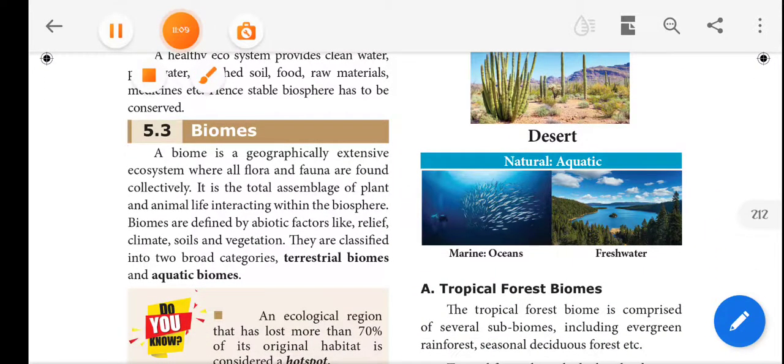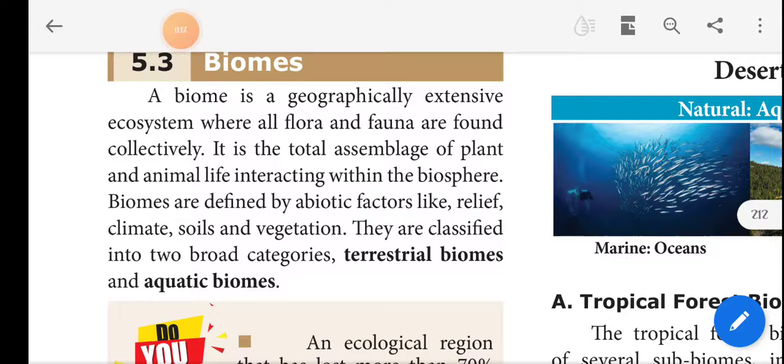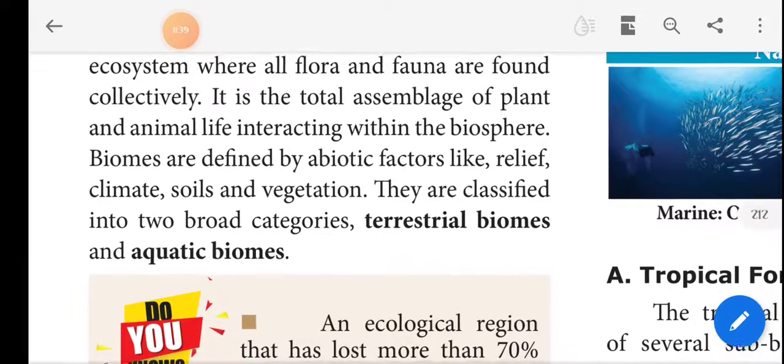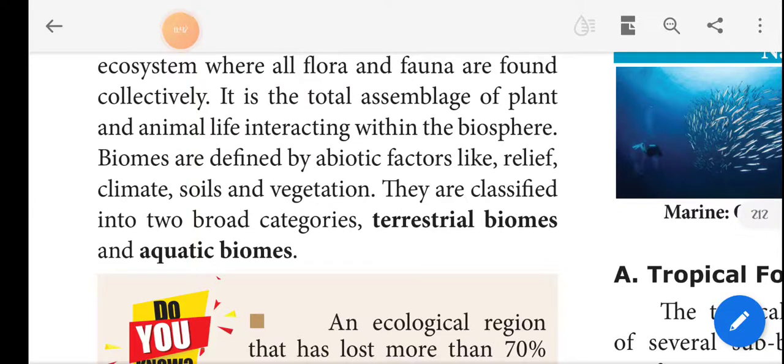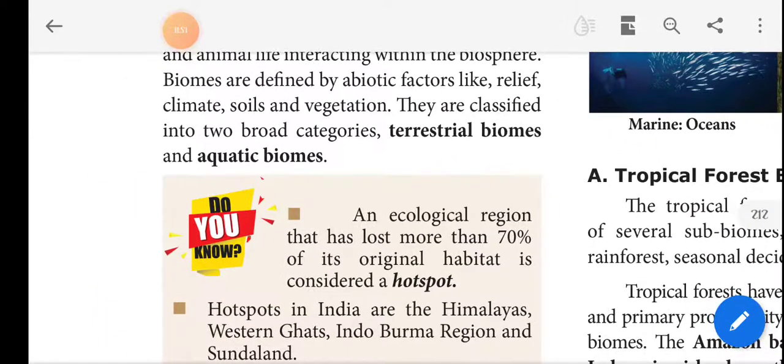And another one is biomes. A biome is a geographically extensive ecosystem where all flora and fauna are found collectively. It is the total assemblage of plant and animal life interacting within the biosphere, all interacting with one another. Biomes are defined by factors like relief, climate, soil and vegetation. That means relief, climate, soil and vegetation are the natural resources. They are classified into broad categories: terrestrial biomes and aquatic biomes. Terrestrial means the land, and aquatic means the ocean.